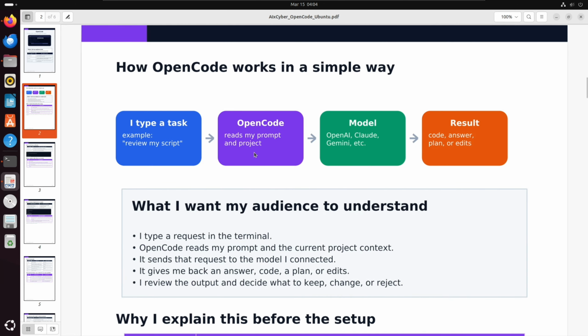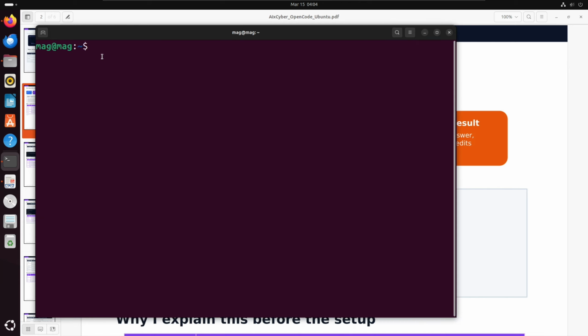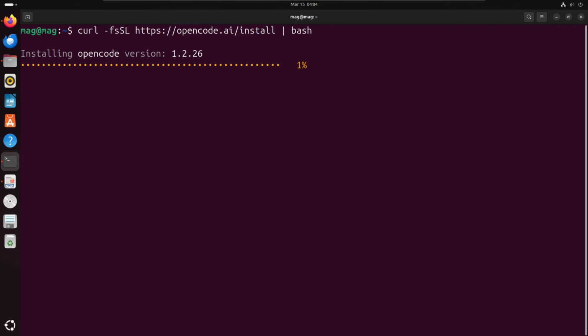So how it will work: I will type the task there. It is fully like a GPT, but it will run in your terminal. OpenCode will get the prompt, there will be model selection, and then the results will be there. But it's a very basic thing. It's not that much like building an AI agent or system design, but it's quite good.